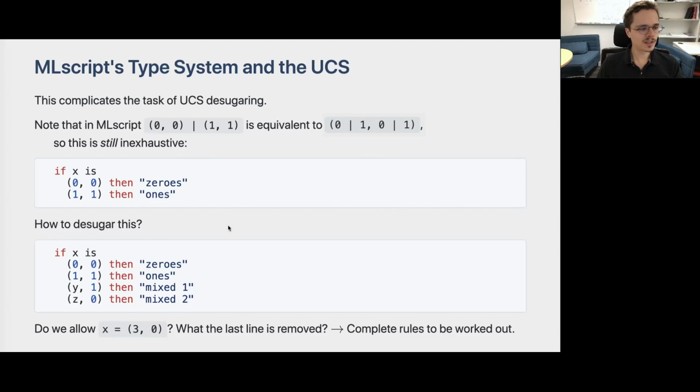The difficulty appears when we consider what to do for pattern matches of this shape. Here we have a composition of nested pattern matching on several subpatterns at the same time, as well as default cases. Then the question is, what is the desugaring of this expression? And in particular, what happens when we remove the last line? And how does this inexhaustiveness of this pattern matching manifest? We are still in the process of working out all the details of this UCS syntax in MLscript, and the complete elaboration rules for this feature is outside the scope of this presentation.